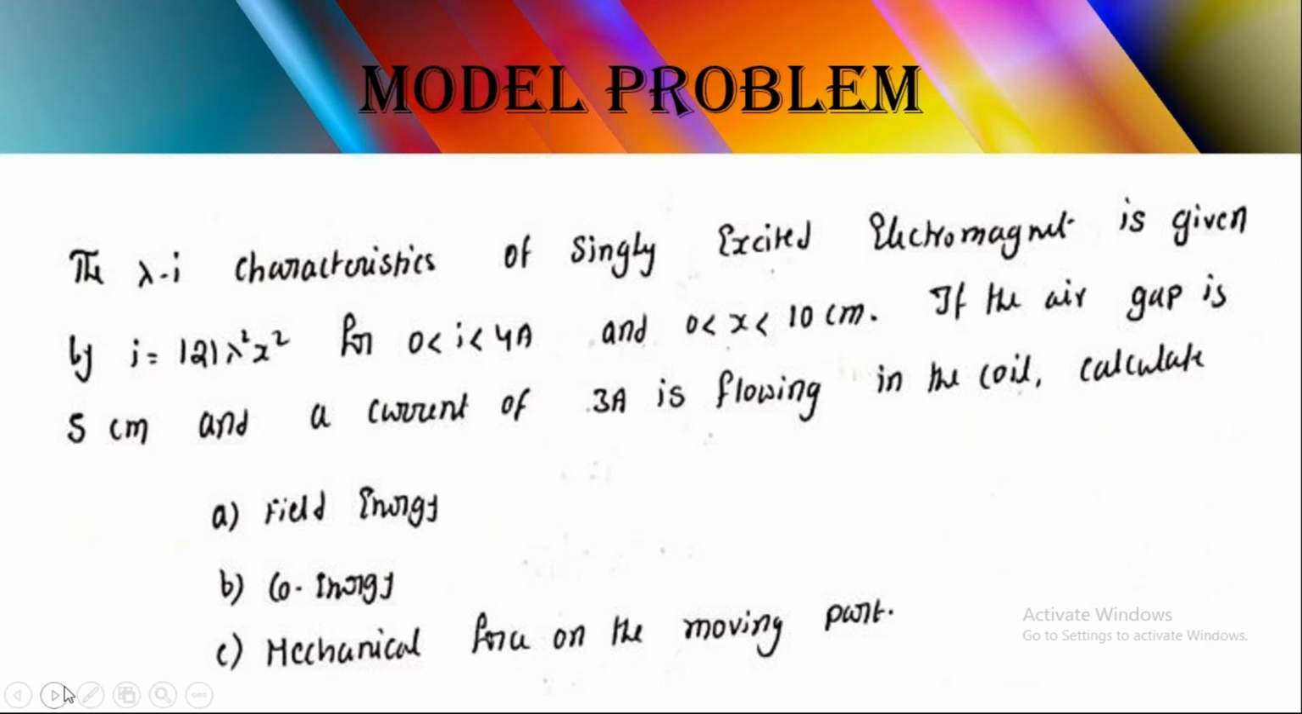The lambda characteristics of a single excited electromagnet is given by I equals 121 λ² x². For I variable varying between 0 to 4 amperes, and similarly x is 0 to 10 centimeters, if the air gap is 5 centimeter and a current of 3 amperes is flowing in the coil, calculate the field energy, co-energy, mechanical force and the moving part.